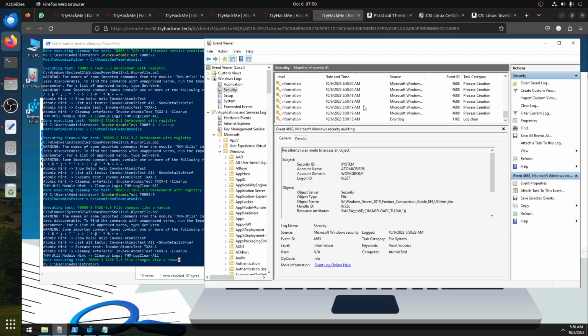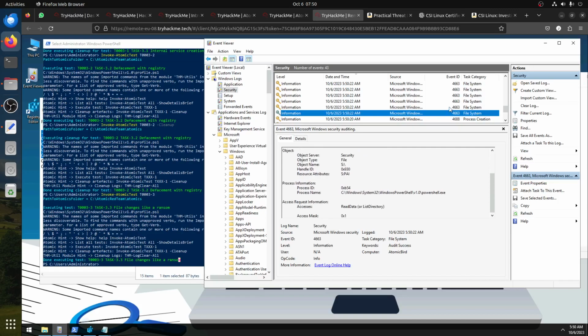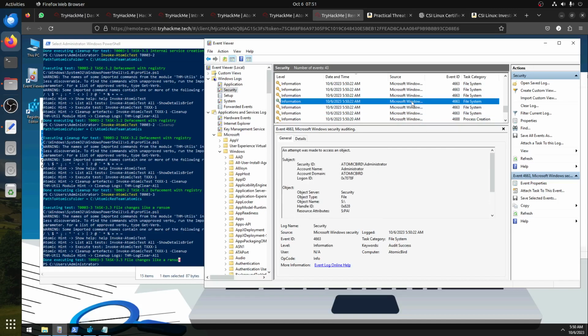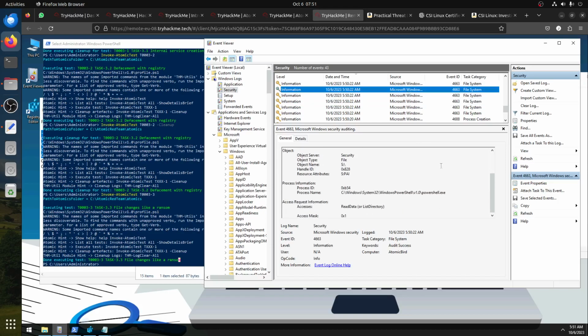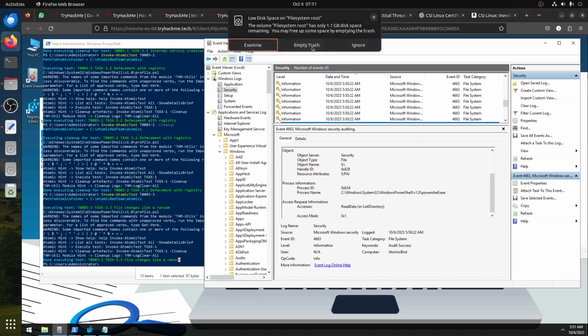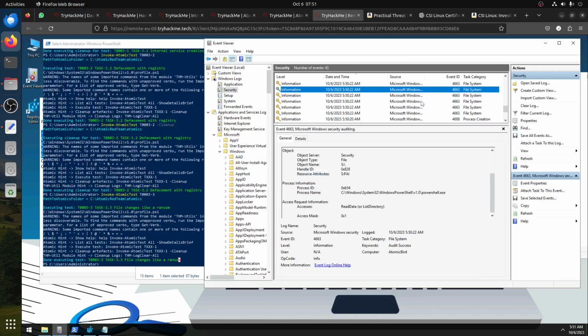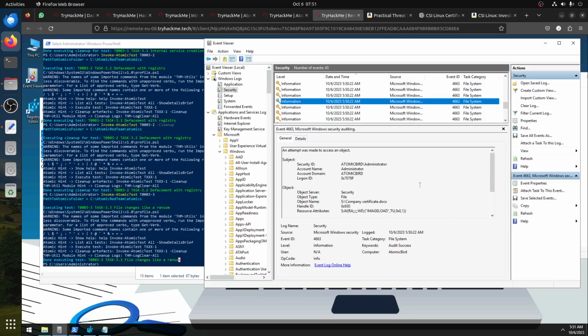So this is the earliest file change, so do file system extension. So it must be some of this. PowerShell file system. Anything suspicious here? PowerShell, because it's changing extension. So empty trash, my disk. What happened here? Security file. An attempt was made to access an object.